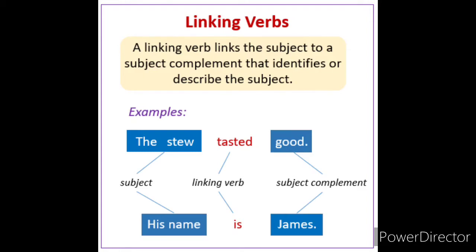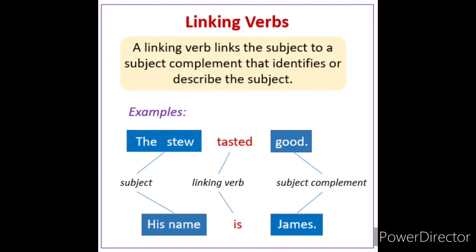Stew is a soup-like food which is prepared with vegetables and meat. So stew tasted good. So here the subject is there, then the linking verb tasted is there, then the subject complement is there. That means good, the subject complement.